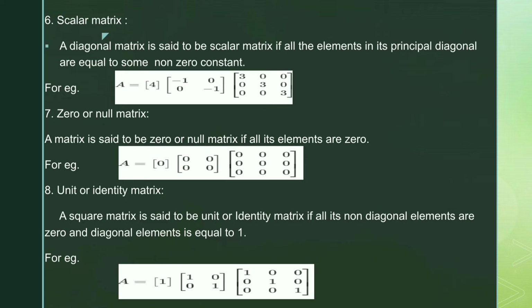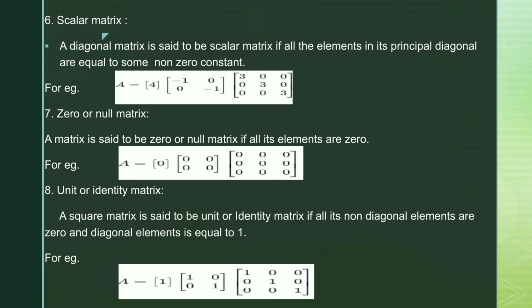Sixth, scalar matrix. A diagonal matrix is said to be a scalar matrix if all the elements in its principal diagonal are equal to some non-zero constant. That means in a scalar matrix, all diagonal elements are equal and non-diagonal elements are 0 and the order of this matrix is 1 by 1, 2 by 2, 3 by 3, etc.